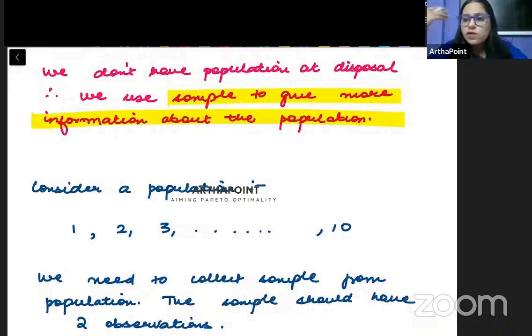Like for example, beta, I always give this example. What happens during the time of elections? Now, during election, we are not aware about which party will win. Party A जीतेगी या party B जीतेगी. So during that period of time, what will we do? We will ask some people कि अच्छा आपने party A के लिए vote किया या party B के लिए vote किया. And based on what people will tell me, then I will gain some information कि अच्छा ठीक है, party A जीत सकती है, party B जीत सकती है. So we will use the sample to understand more information about the population.